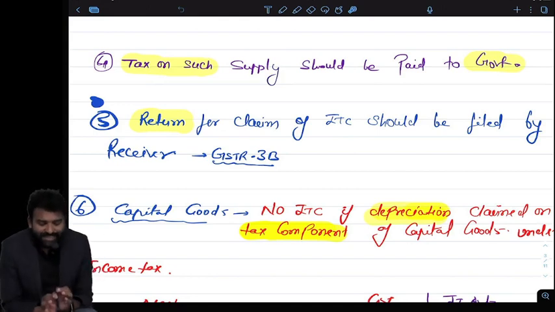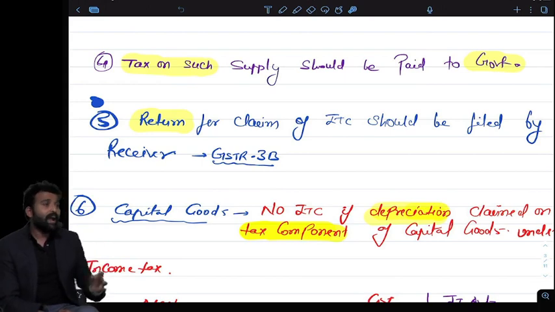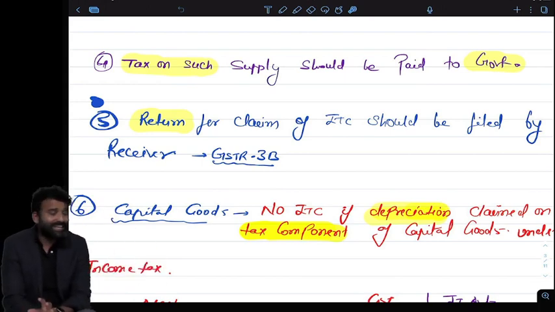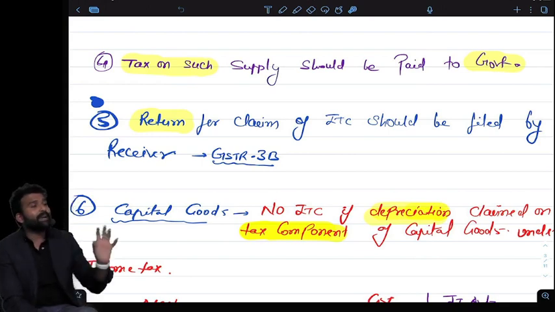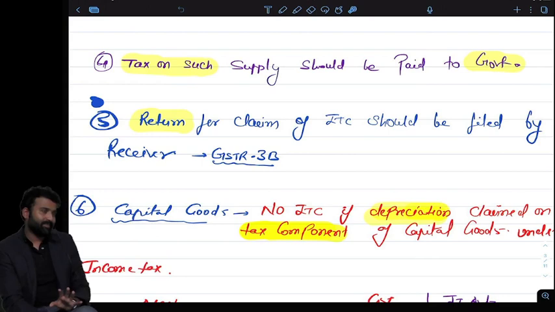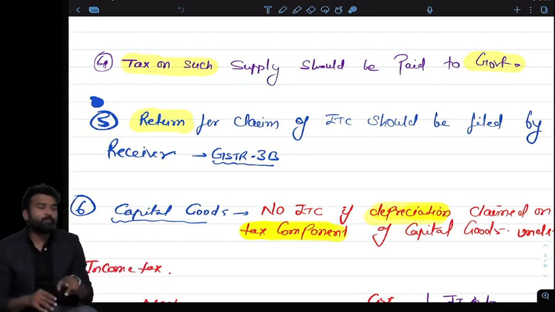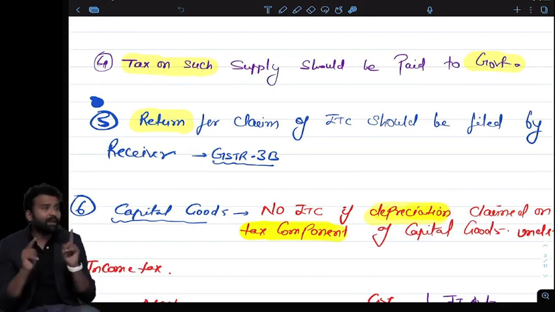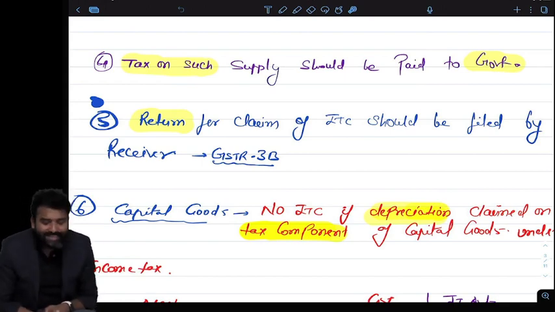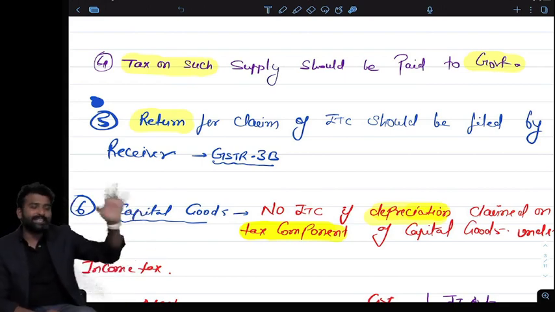Because if the GSTR-3B is not auto-populated with that transaction, it means the seller did not file his return. The seller didn't pay the tax, and if the seller didn't pay the tax, you cannot claim ITC. This is very interesting. You can claim ITC only when the seller pays the tax to the government. If the seller didn't pay the tax to the government, even if it is not my mistake, my credit will be blocked. I cannot get the credit if the seller didn't pay the tax to the government.